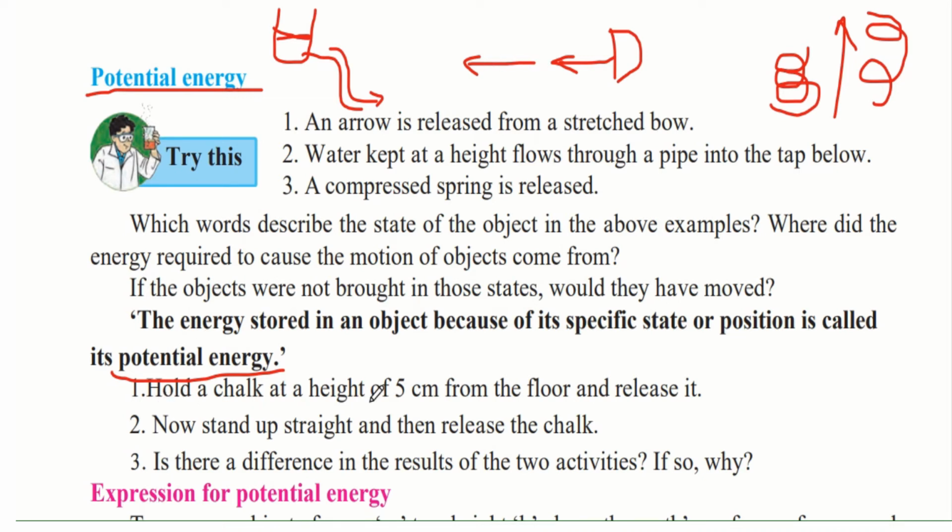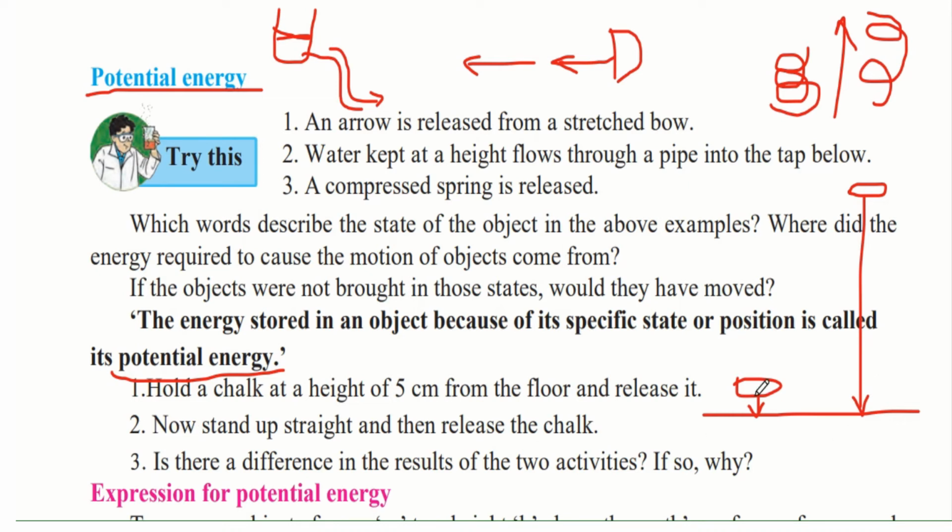Hold a chalk at a height of 5 cm from the floor and release it. Now stand up straight and then release the chalk. Is there a difference in the results of the two activities? If so, then why? So take a piece of chalk and keep it right above the surface of the ground and release it. You will notice that it just slightly falls down to the ground. But if you take the chalk from a certain height and now drop it, there will be more force, and now the chalk may even break when it hits the surface of the ground.